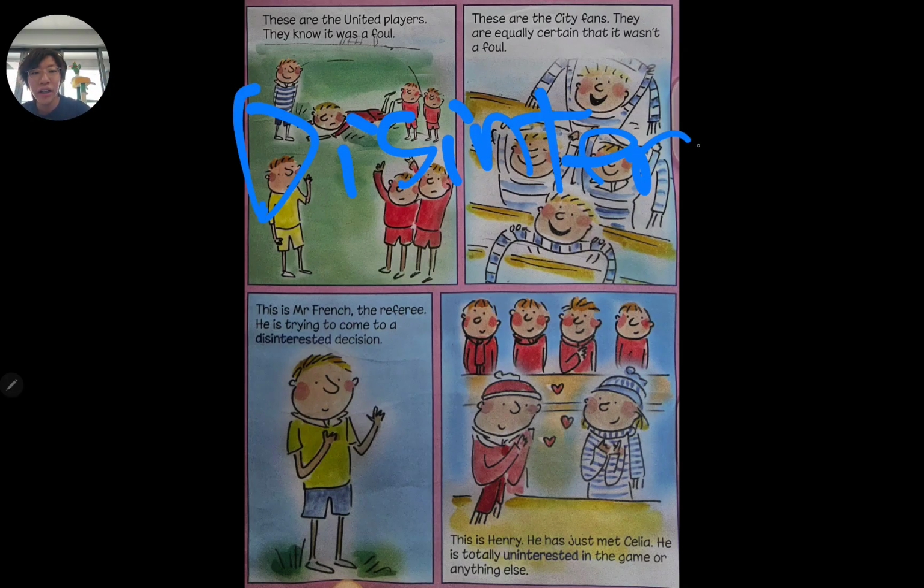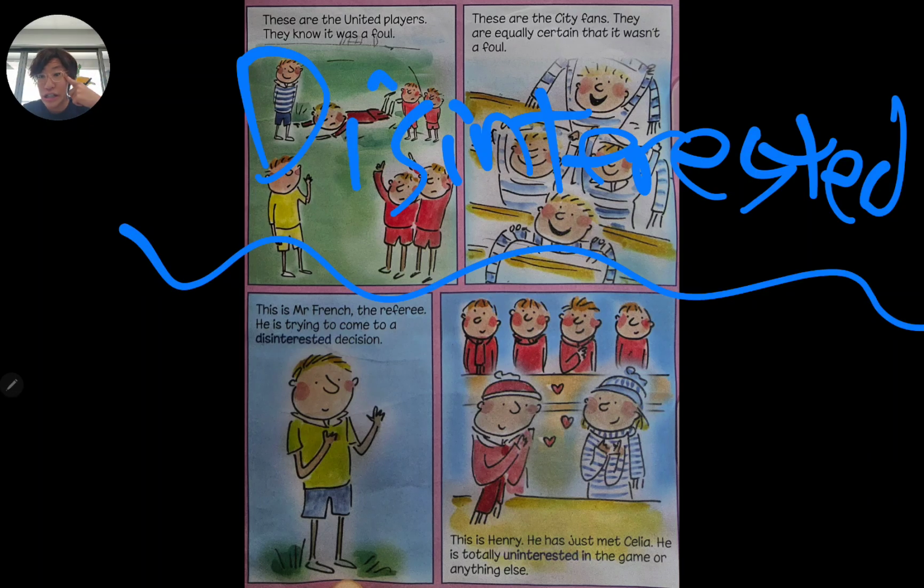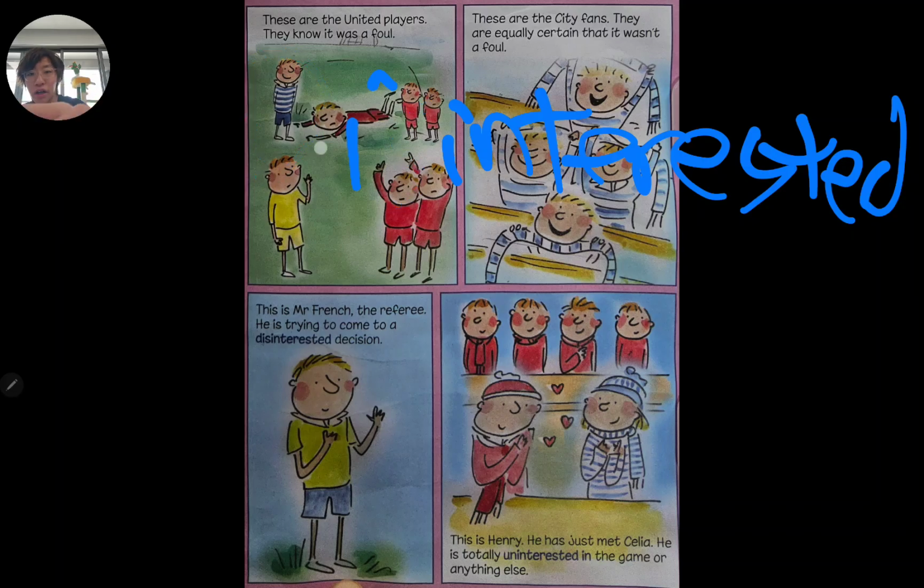Whereas, if we replace that dis with un, we get a completely different word. But first off, let's start with the word disinterested. Now, disinterested basically means unbiased and impartial, whereas the word uninterested means you don't enjoy something right now.